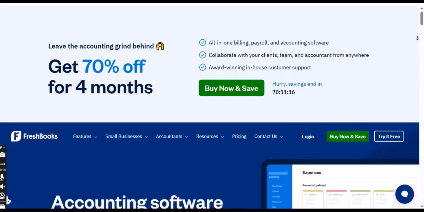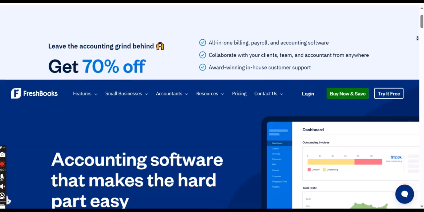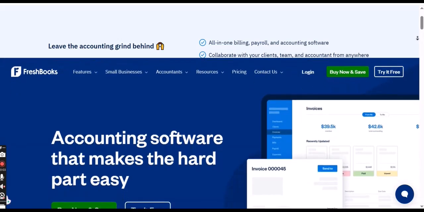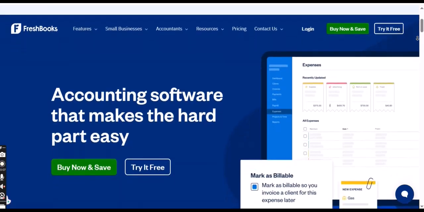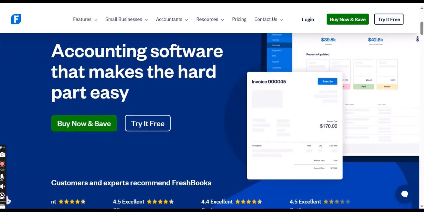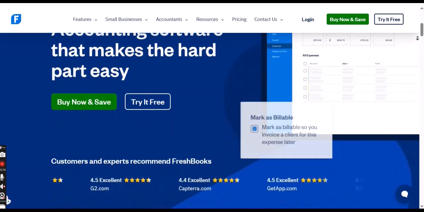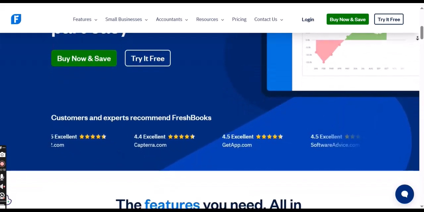The straightforward answer is that FreshBooks does not impose a hard limit on the number of clients you can have across all of its pricing plans. This is fantastic news for businesses with ambitious growth plans. Unlike some other software that might restrict the number of contacts you can store, FreshBooks allows you to build and maintain an extensive client base without worrying about hitting a ceiling.